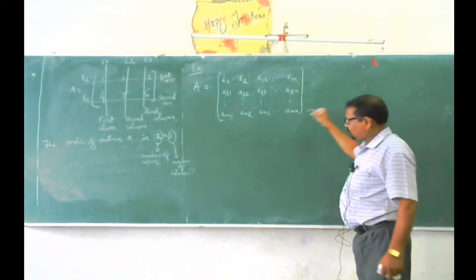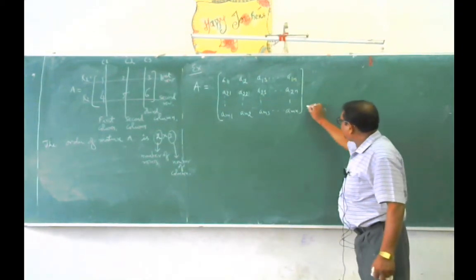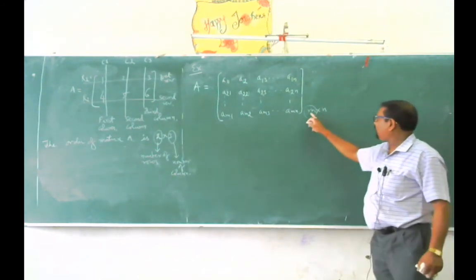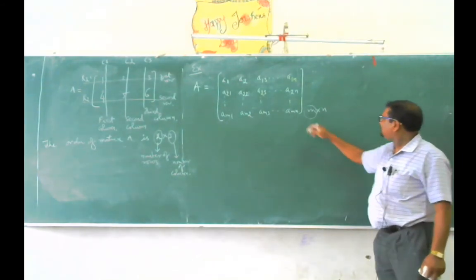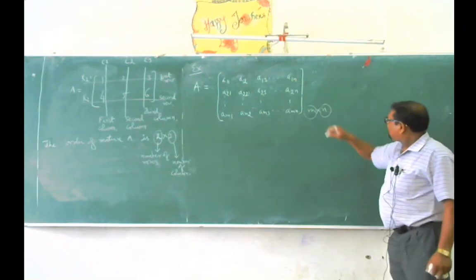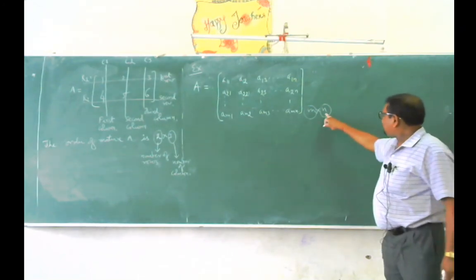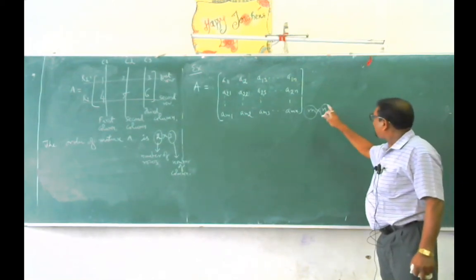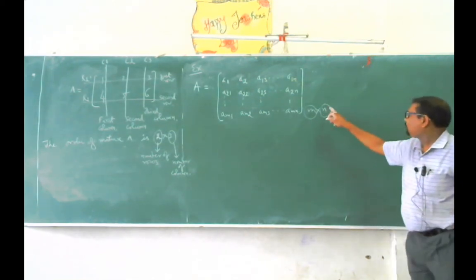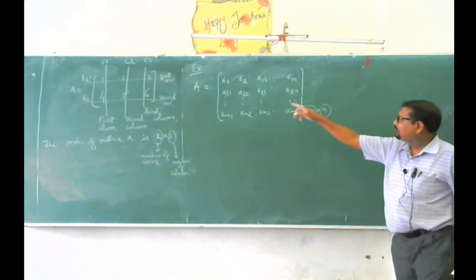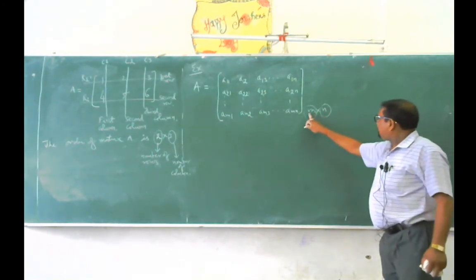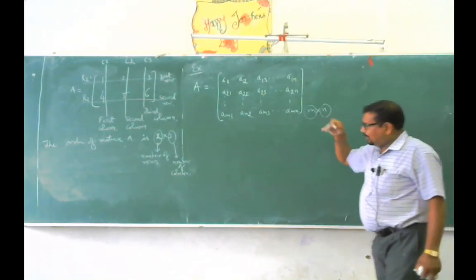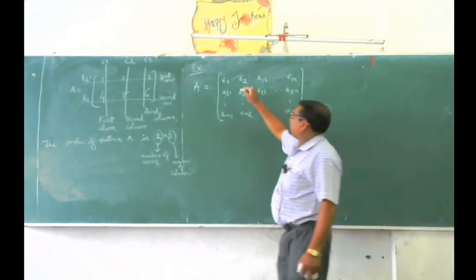As I told you earlier, the first number is the number of rows, that means the number of horizontal lines contained in the matrix. The second number is the number of vertical lines, called the number of columns. So the order of this matrix is m into n, you can say m cross n. Let me explain the first element.